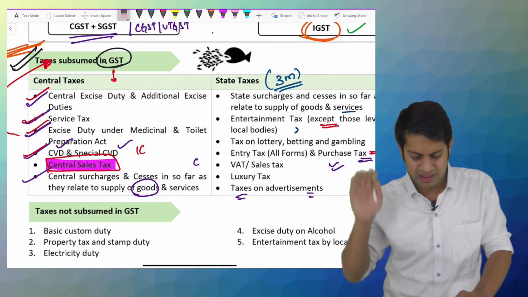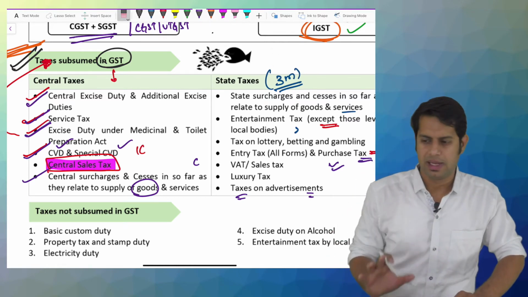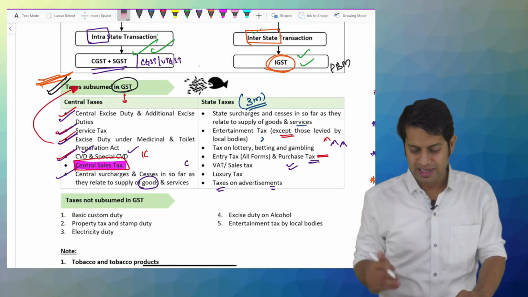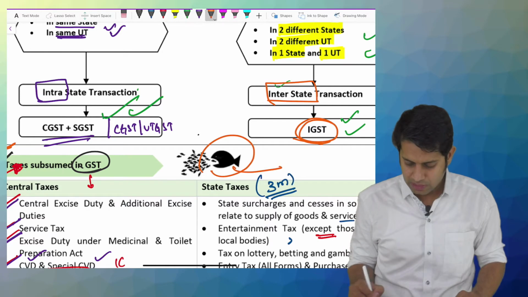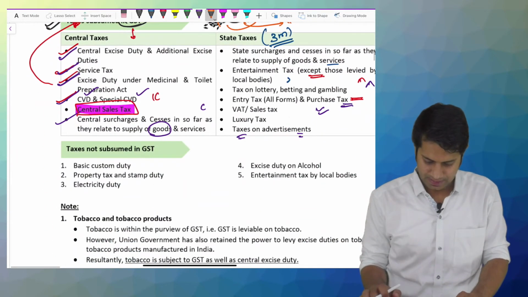Important from theoretical, see first chapter, majorly a theory question only will be asked. So these are the different taxes which got merged, and a new tax called GST came into existence.